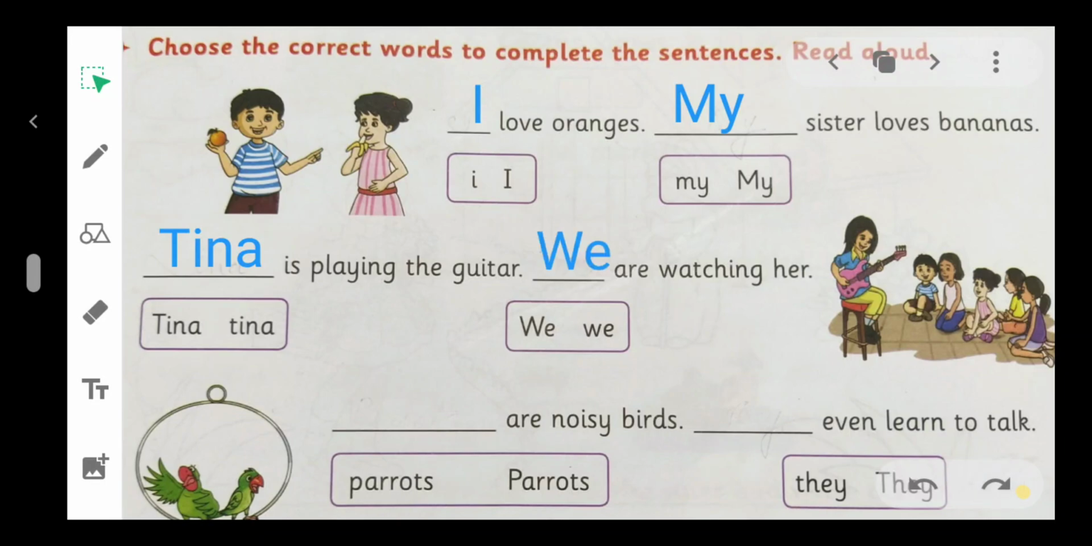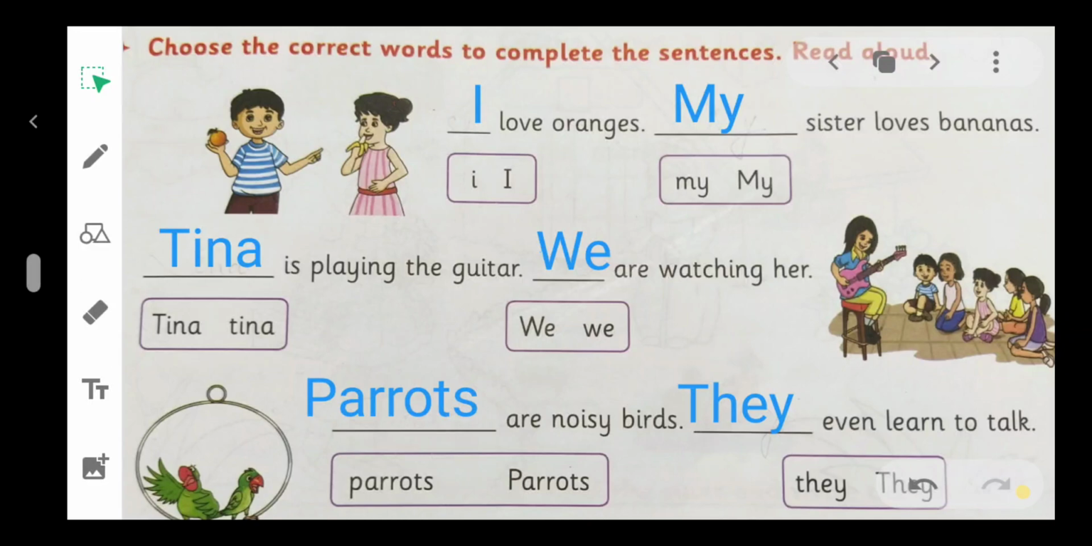Next, dash are noisy birds. Dash even learn to talk. Which parrots word comes here? That begins with capital P. Next, which they word comes here? That begins with capital T.